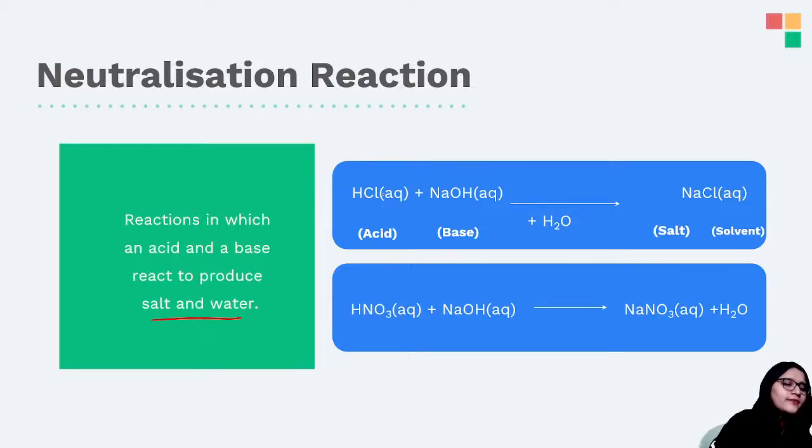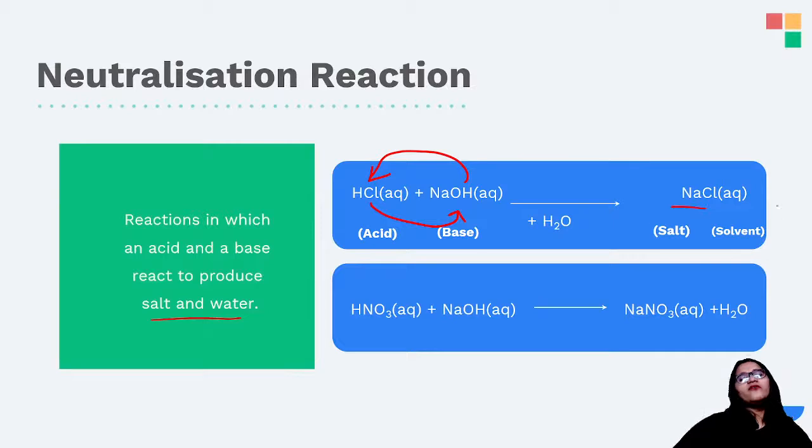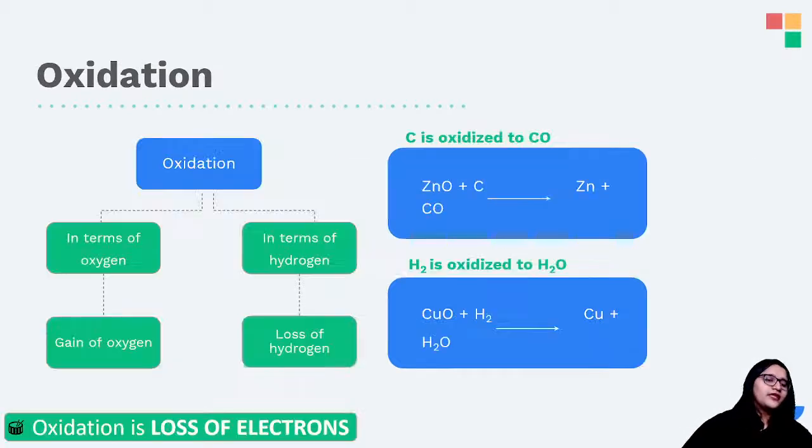why? You will see over here that chlorine goes to Na and OH comes to H. That leads to formation of salt and water. Clear? Next, we have redox reaction.